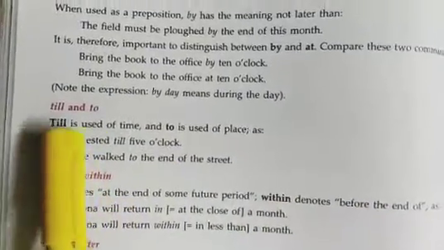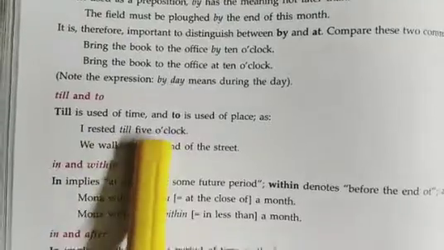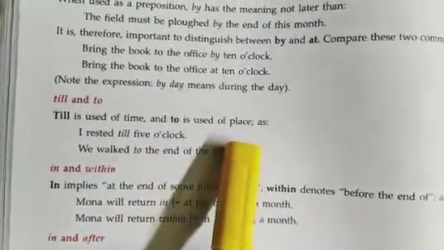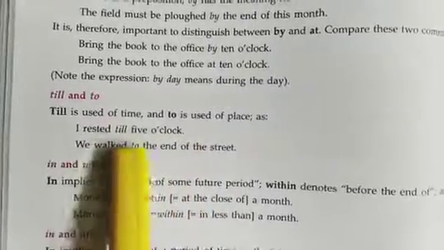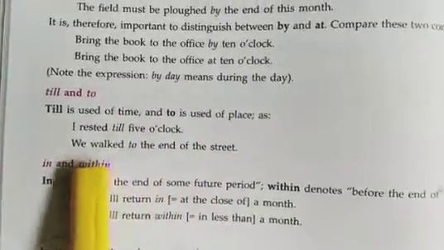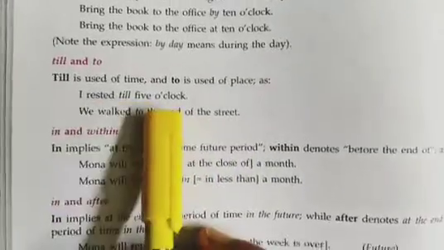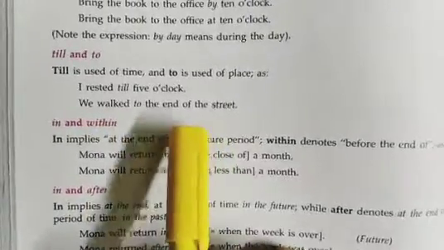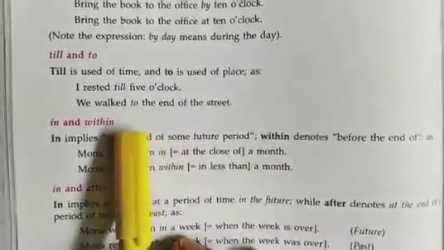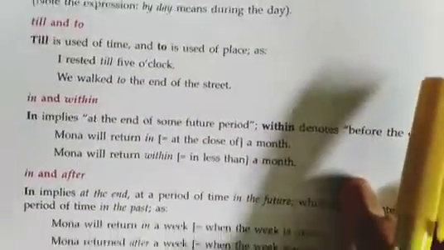Now, till and to. Till is used of time and to is used of place. I rested till 5 o'clock. We walked to the end of the street. So till 5 o'clock I rested, and we walked to the end, that means at the end point. So prepositions are totally different in their use.